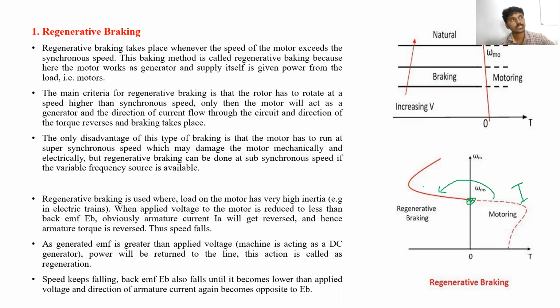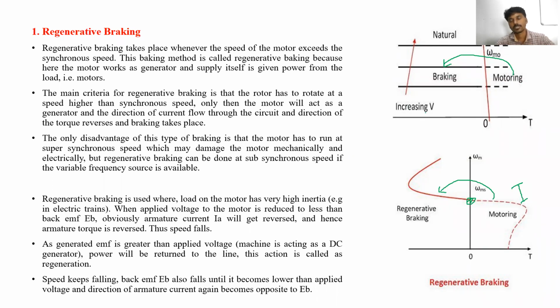The power will flow from load to source, so the operation is shifted from the first quadrant to the second quadrant. Now the speed torque characteristics of regenerative braking will exist in the second quadrant, that is, forward braking.